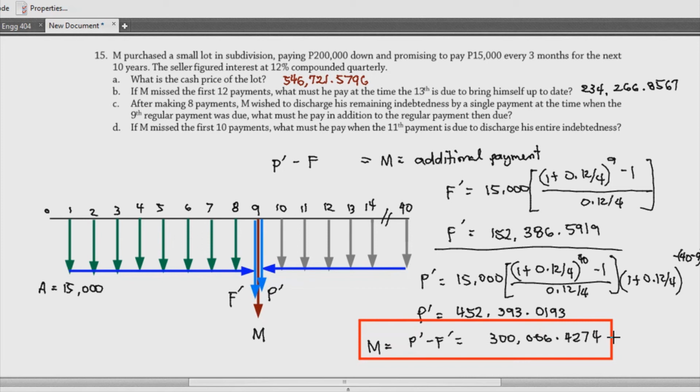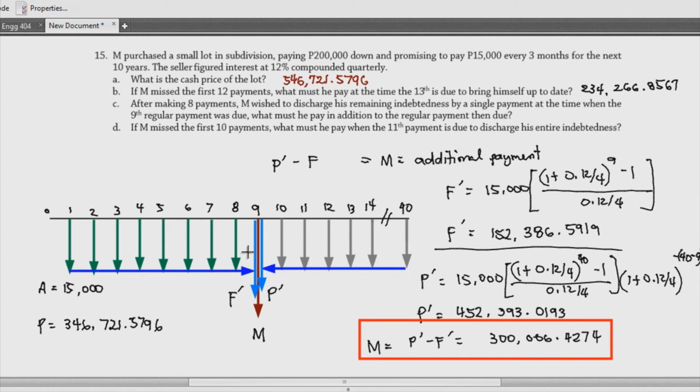So, hopefully ay nag-gets nyo yung concept for that, no? Siguro, medyo nalito kayo dun kasi ginawa natin is future yung ating reference then pinabalik natin. So, another way to view this is that we have to determine kung ano yung ating present worth nito. And by that, di ba alam natin, na-compute na siya natin kanina. Pag sinubtrakan natin ng 200,000 to, di ba 346,721 yung kanyang present worth. So, pwede natin gamitin yon. Di ba yung present worth natin before is 346,721.5796.